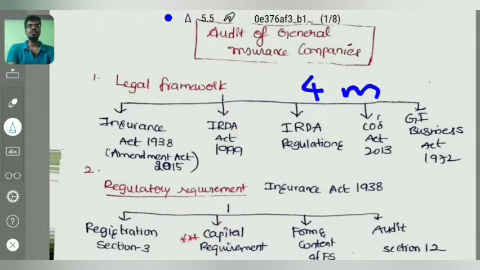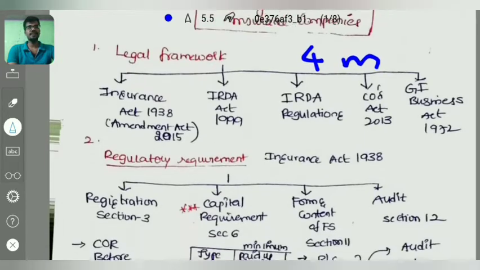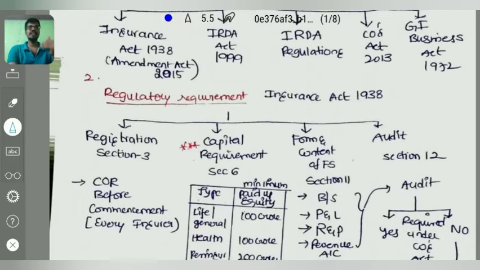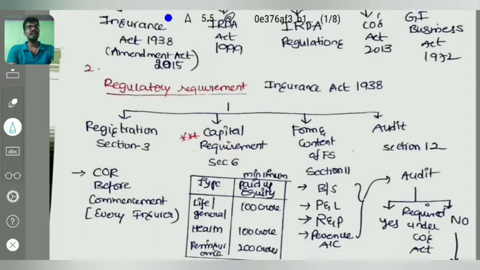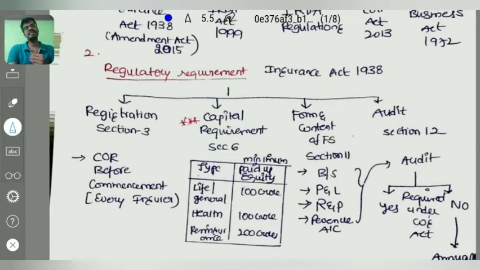And what are the 5 acts? Again: Insurance Act 1938 as amended in 2015, IRDA Act 1999, IRDA Regulations, Companies Act 2013, General Insurance Business Act 1972. And coming to the regulatory requirements, under the Insurance Act 1938 as amended in 2015, there are the following requirements for insurance companies. What are they? We'll see.